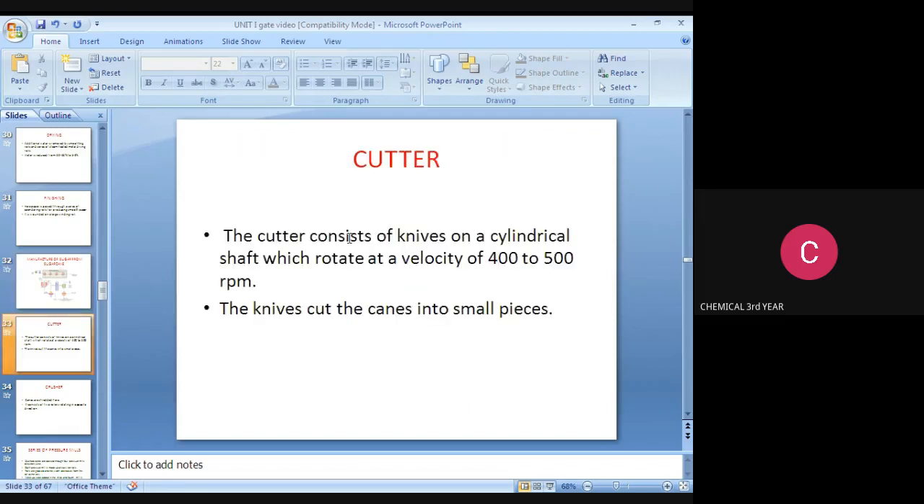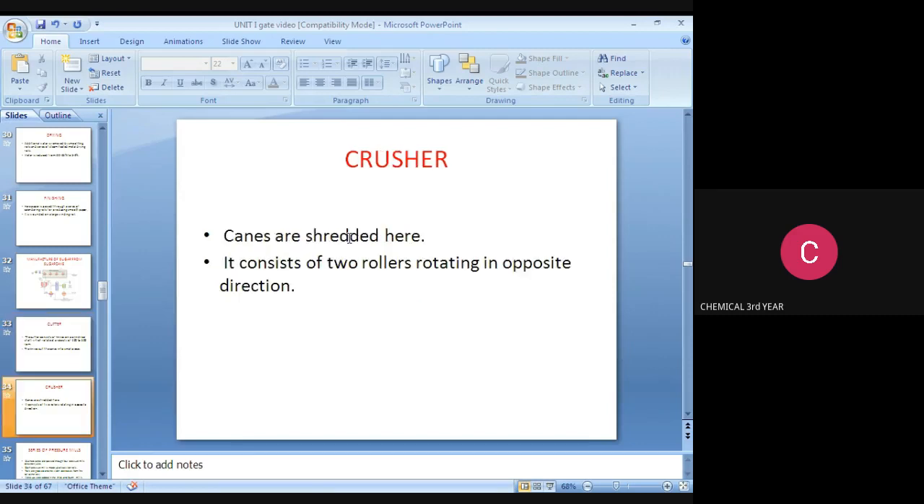Cutter. The cutter consists of knives on a cylindrical shaft which rotates at a velocity of 400 to 500 rpm. The knives cut the canes into small pieces. Crusher. The canes are crushed here. It consists of two rollers rotating in opposite directions.